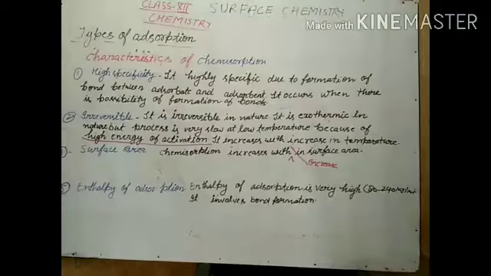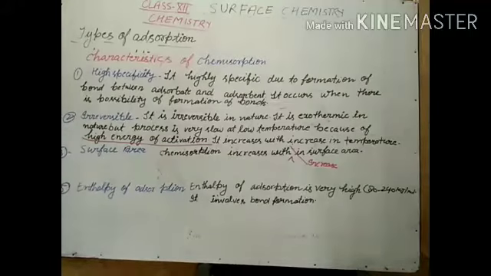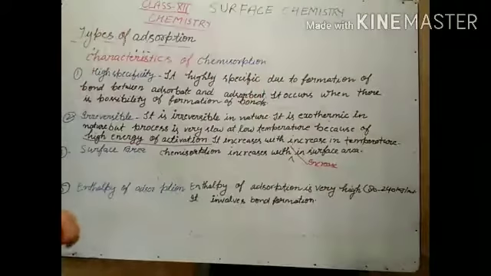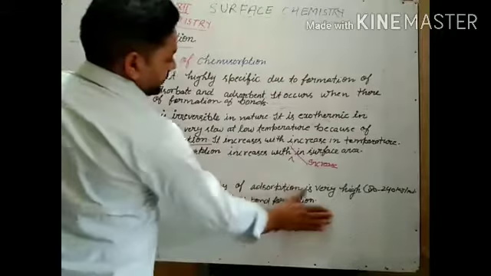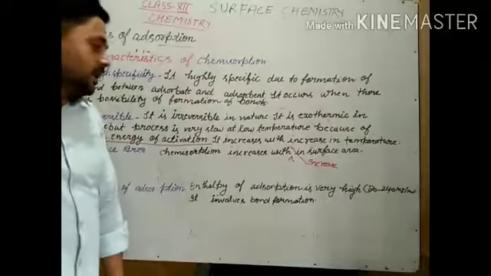Last is enthalpy of adsorption. The enthalpy of adsorption for a chemisorption reaction is very high, that is 82 to 240 kilojoule per mole. It involves bond formation. Due to bond formation, the enthalpy of adsorption is very high.